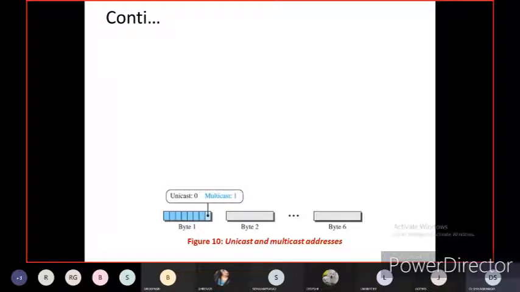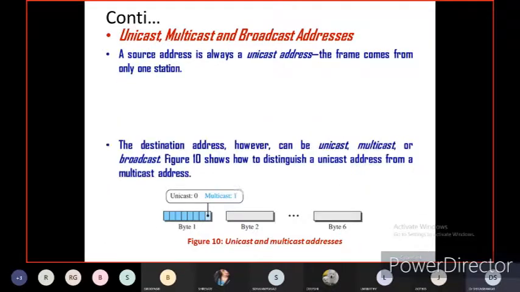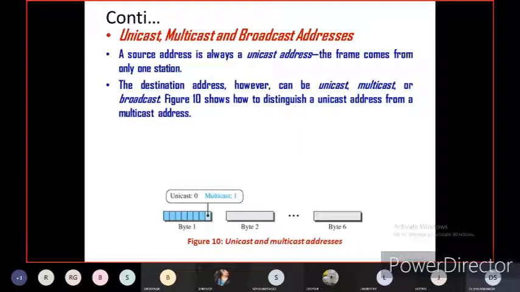What are unicast, multicast and broadcast addresses? A source address is always a unicast address.